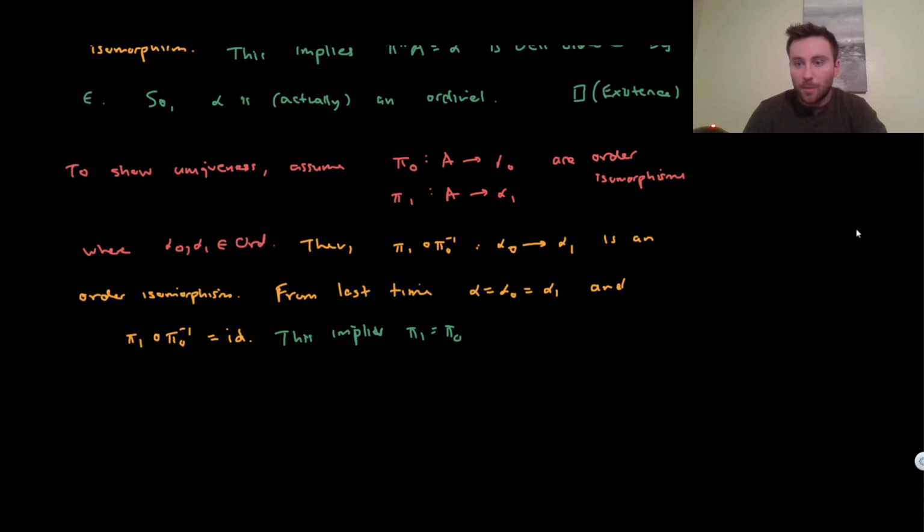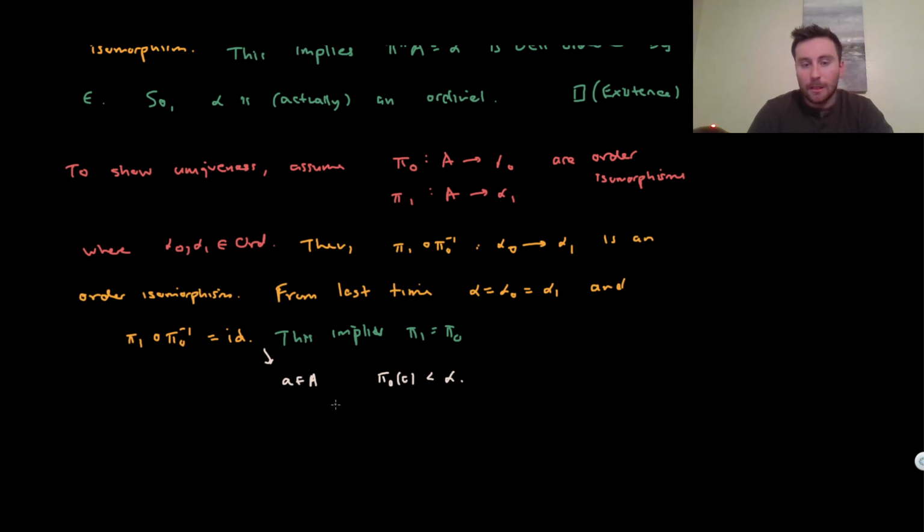Maybe to say a little bit more about how we go from here to here, we could check an intermediate step. What we want to show is that pi 1 is equal to pi 0. That means if we take any element A, pi 1 of A is equal to pi 0 of A. Well, if we take some element A, pi 0 of A is an ordinal, and in particular it's going to be less than alpha 0. But from one of the results from the previous video, alpha 0 is just equal to alpha 1, which in our case is alpha.